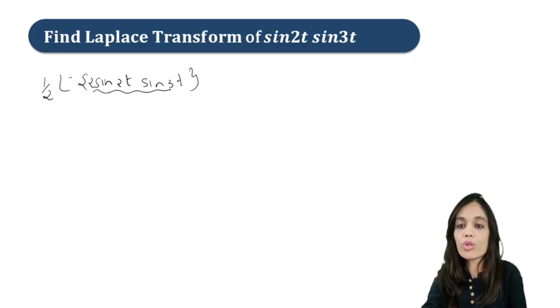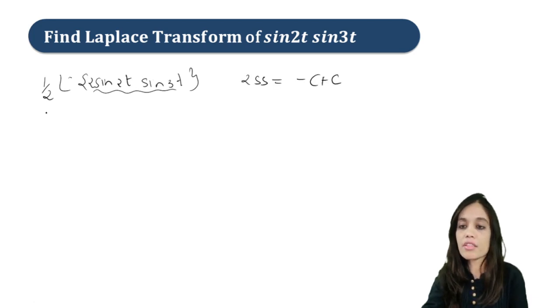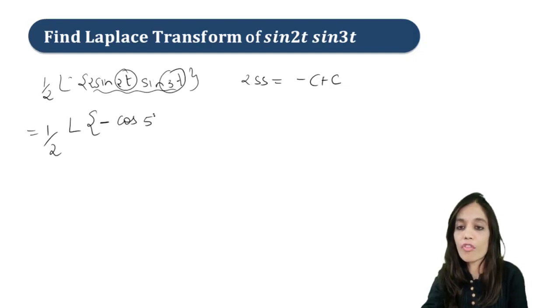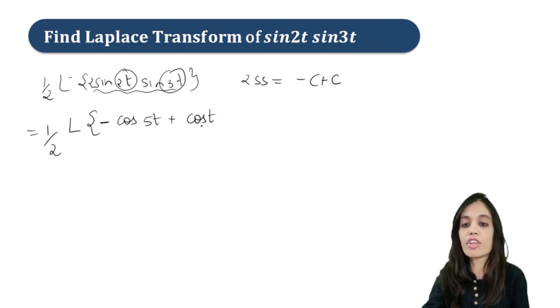So here you are getting 2 sin s and you know the formula, it will be minus cos (s + t) plus cos (s - t). So we can write this as 1 upon 2 times Laplace of minus cos 5t plus cos t. Here you have to subtract 2t minus 3t, so you will get minus t. But cos is an even function, so we will write it as cos t.